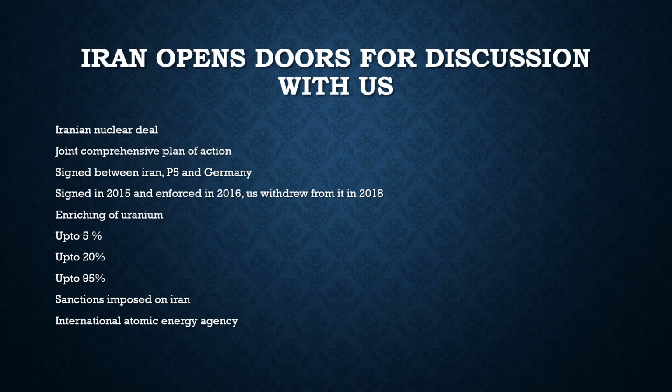But according to the P5 countries, according to the US, at that time when this deal was signed, Iran was very close to forming nuclear weapons, only 2 months away. By signing this deal, they stretched this time to 1 more year, and by this they were able to delay the nuclearization of Iranian weapons. So by that deal they were able to delay this. But unfortunately in 2018, the US withdrew from this deal, and it did not go well with the Iranian leaders.